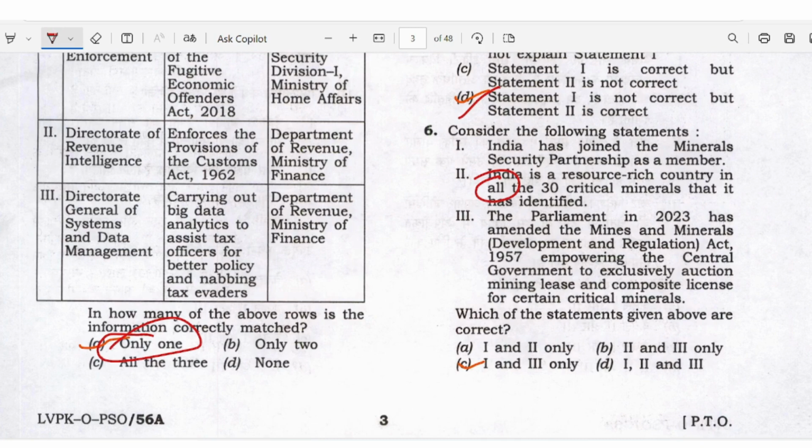Through elimination we can solve this question. If you see statement 2, India is a resource rich country in all the critical minerals, it is not all. It is a completely extreme statement, so we can eliminate 2 here. So you come up with the answer C. Here answer is C.